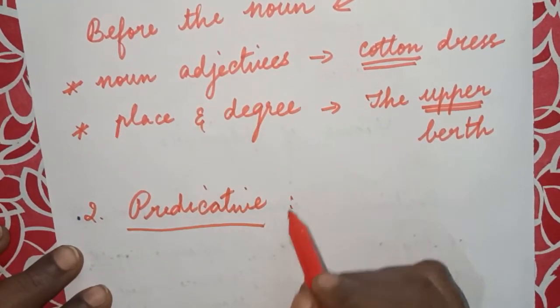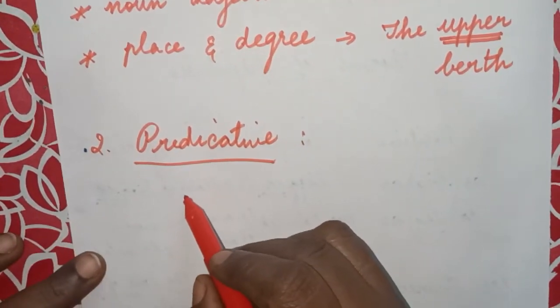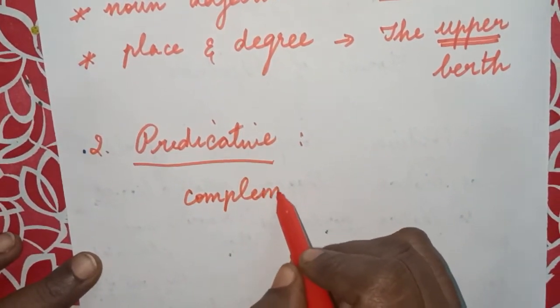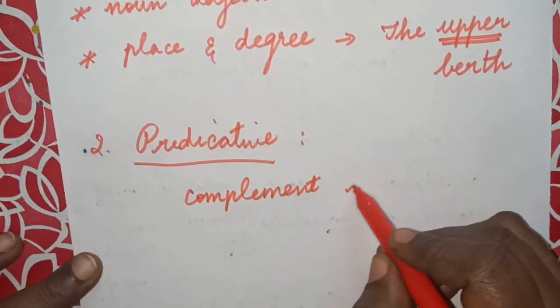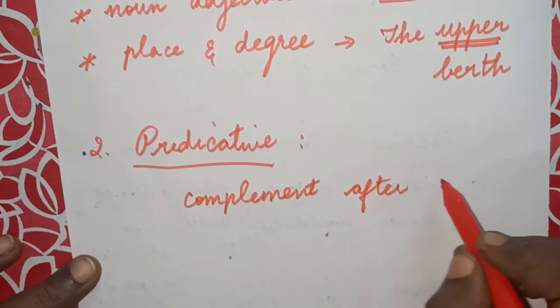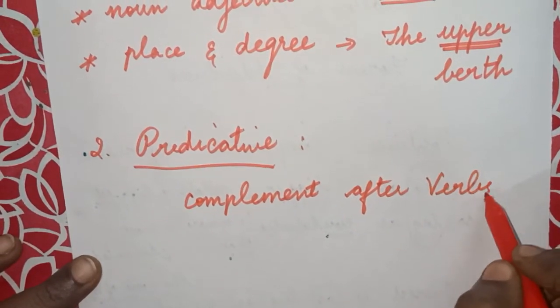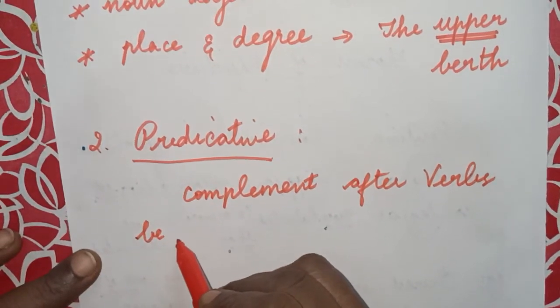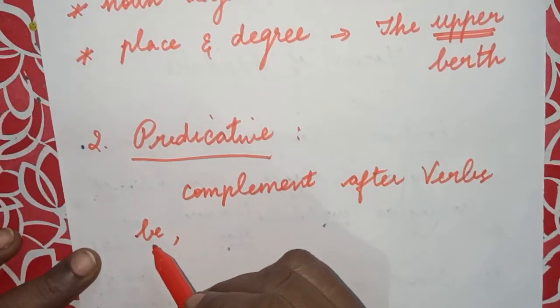So predicative adjectives are always placed as complement after verbs such as be verbs. Be verbs are is, are, was, were.